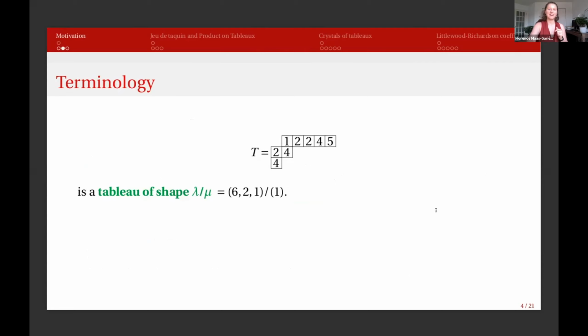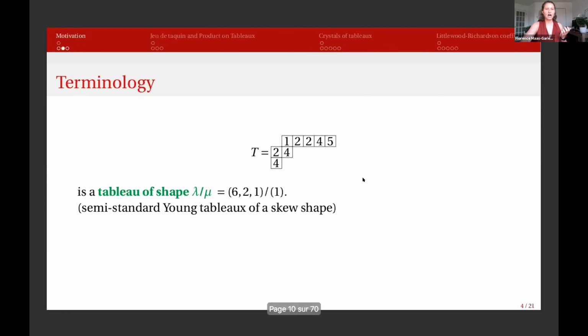Here the outer shape of my tableau is (6, 2, 1), because I have 1, 2, 3, 4, 5, 6 boxes in the first row, 2 in the second, 1 in the third. And I allow empty boxes, and I want these to also be partition shaped. I want the rows to be weakly increasing and the columns to be strictly increasing. So that's the definition of tableaux I will be using throughout my talk.